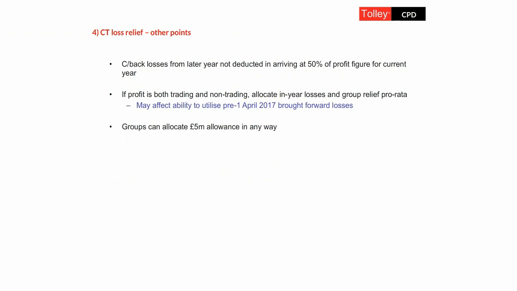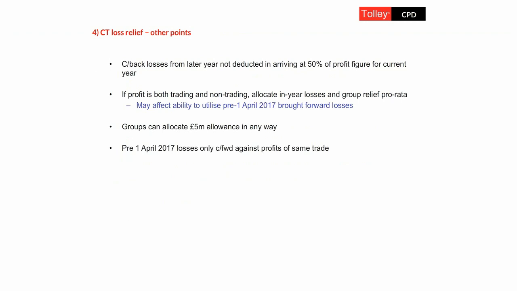Groups, if they have this £5 million allowance where we can use losses brought forward up to £5 million worth of profits in the current year, the group is able to allocate that £5 million allowance to whichever companies in the group that it wishes. That'll all have to be recorded on the corporation tax returns, but the group is allowed to allocate it as it sees fit.